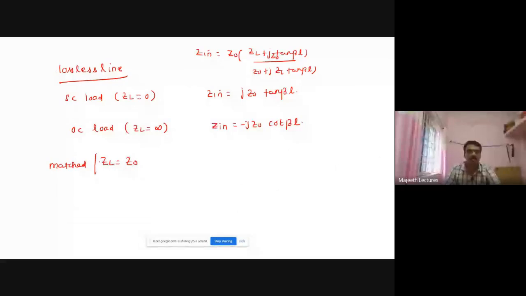This is called the matched condition. When load impedance ZL matches the characteristic impedance Z naught, that line is known as a matched line.